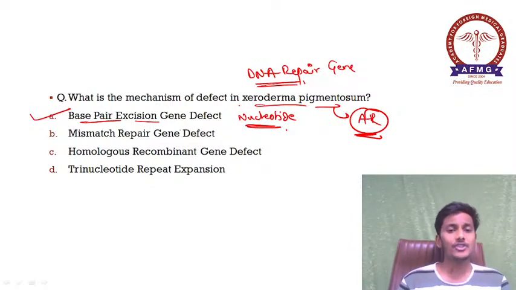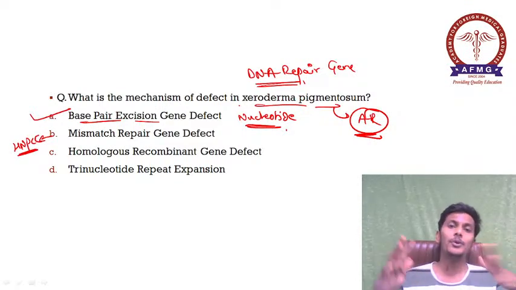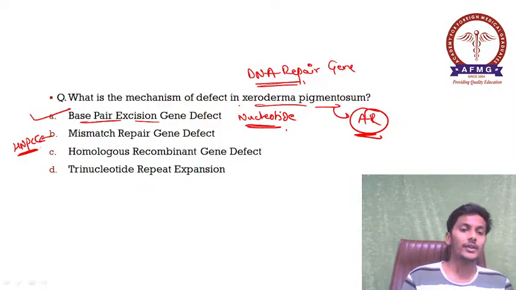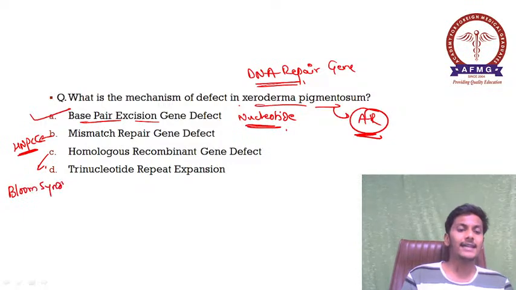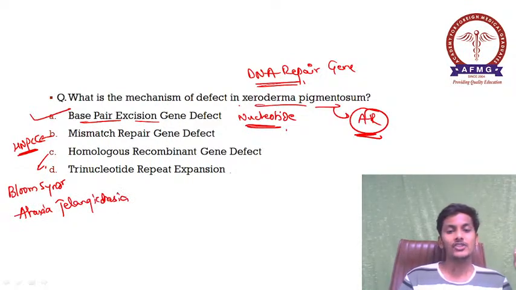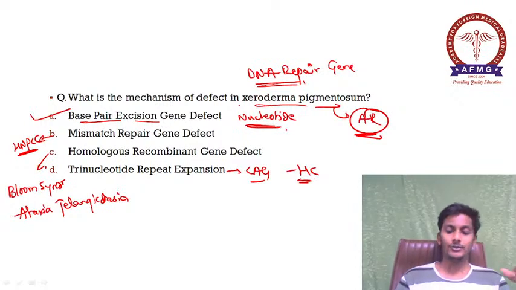Then mismatch repair gene defect is associated with HNPCC. Mismatch repair gene defect is associated with hereditary non-polyposis colon carcinoma, okay, and homologous recombinant gene defect is associated with Bloom syndrome and ataxia telangiectasia. Please remember this. Then trinucleotide repeat expansion, the CAG repeats are associated with Huntington's chorea, okay, important ones. So these are the things you need to remember.